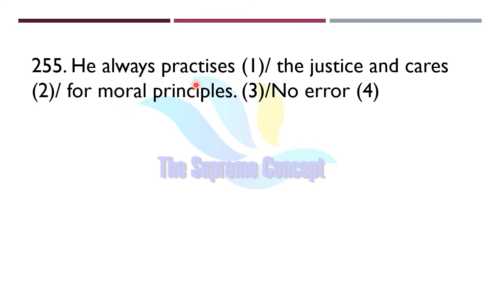He always practices the justice and cares for moral principles. So find out where exactly the error lies in this question. Yes, so we cannot use the here before justice, because this word justice is actually an uncountable noun.